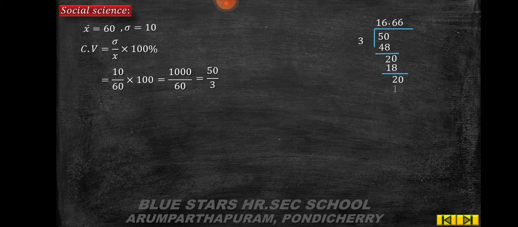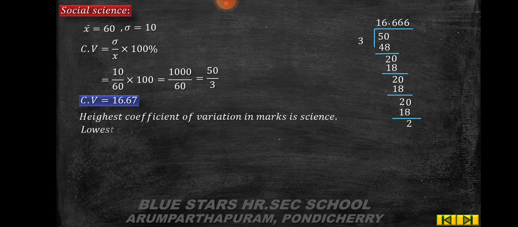So it goes on. So 16.666 it goes on. So CV for social science is equal to 16.67. So highest coefficient of variation in marks is science and lowest coefficient of variation in marks is social science.